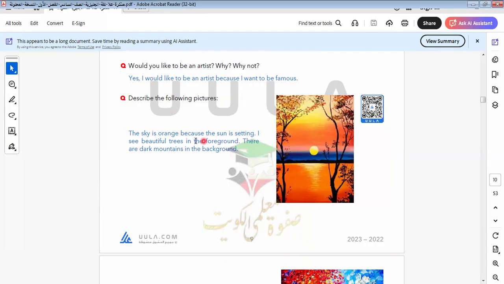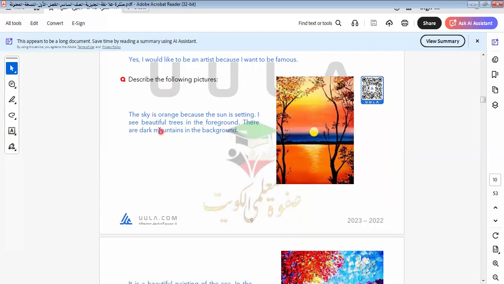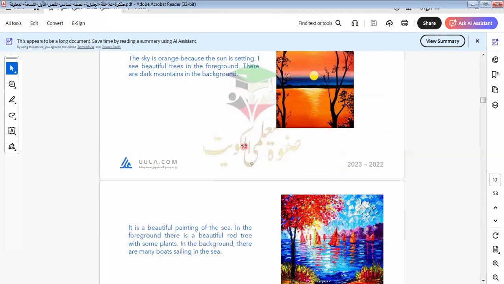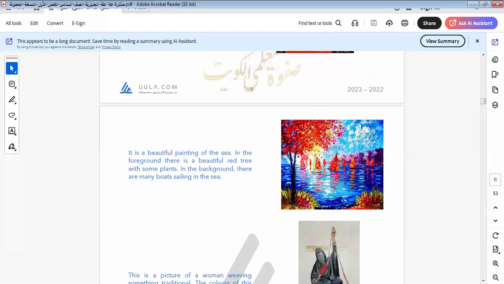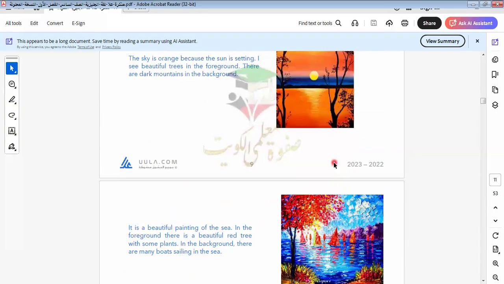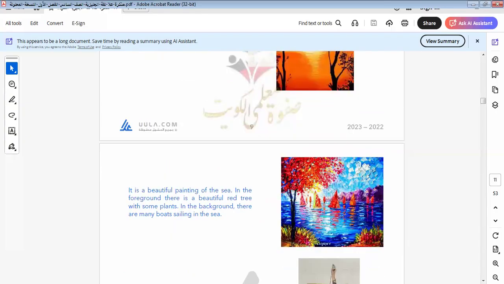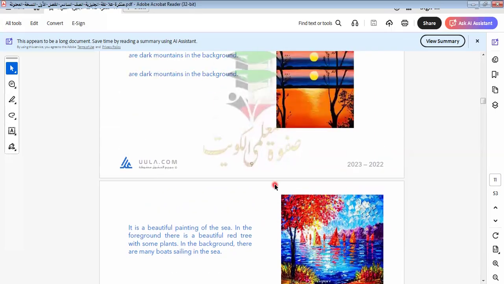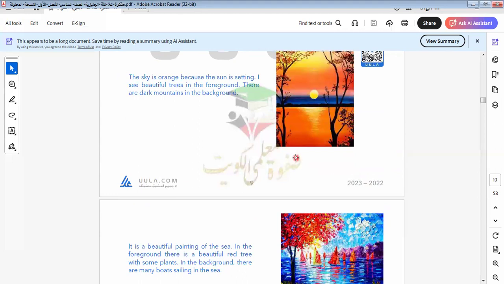Describe the pictures. Here we are describing the picture. Let's read this text. The sky is orange because the sun is setting. I see beautiful trees in the foreground. There are dark mountains in the background. Let's describe this picture. I think this is what the artist drew. Every picture refers to something.